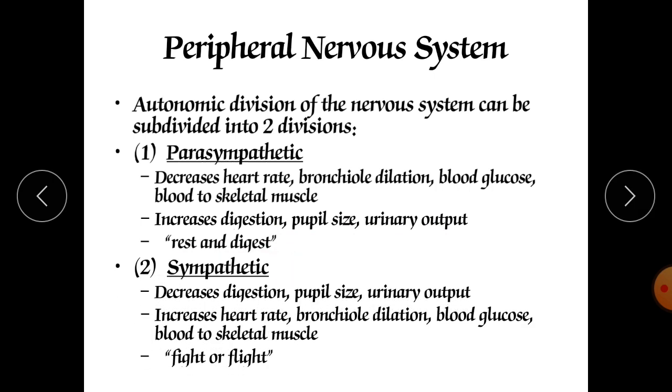Whereas in the case of the sympathetic division, digestion decreases, pupil size can be increased, urinary output can be decreased, heart rate increases, bronchial dilation, and blood glucose can be increased. Blood to the skeletal muscle can be increased, which means you are ready to do any hard work. That's why our body is ready for the fight and flight response. This response makes you do anything very passionately, and that response is nothing but the fight and flight response.